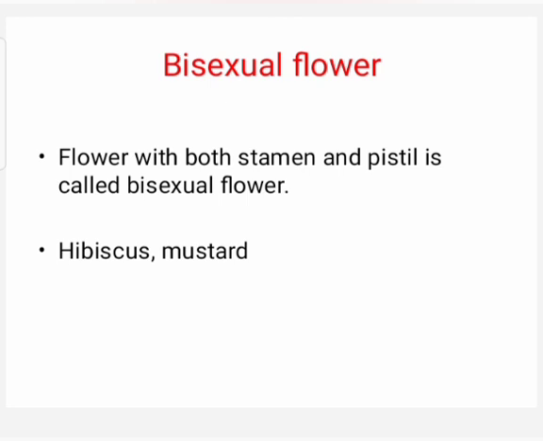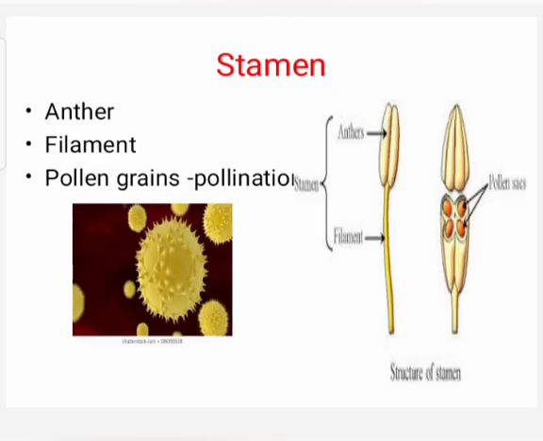What is a bisexual flower? Flower with both stamen and pistil is called a bisexual flower. Example, hibiscus, mustard. Stamen is the male reproductive part. In the stamen, there are two parts, anther and filament. Pollen grains are found in the anther in pollen sacs. During pollination, these pollen grains are transferred to the stigma.